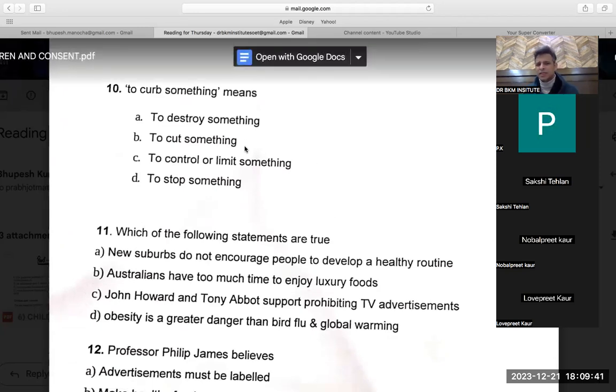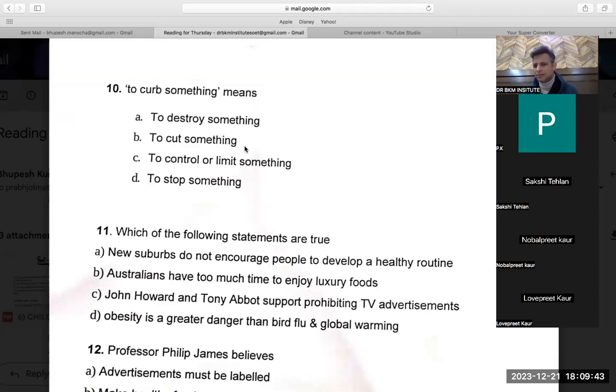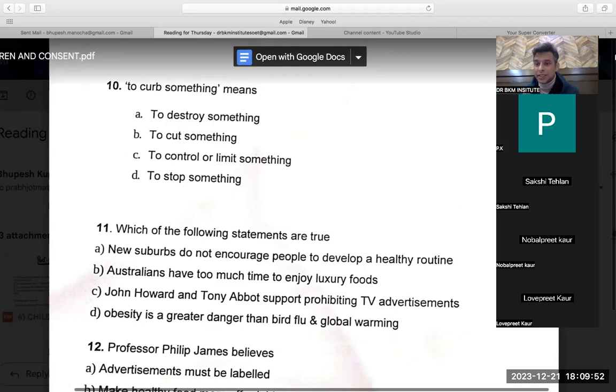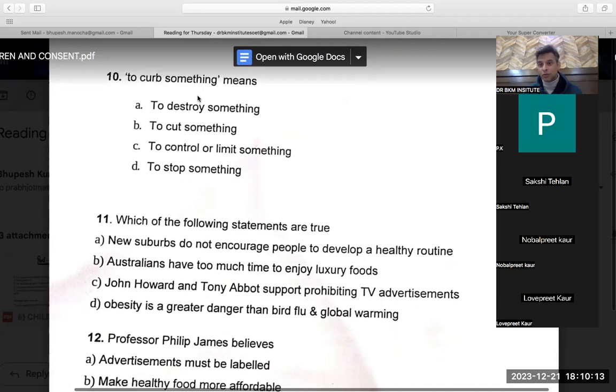Tenth, to curb something is to control or limit something. Yes, sir. That's also fine because again, I wanted to go with the word pandemic. So this is what I can teach you, that when you are looking out for these sentences, you need to understand in which relation they are being spoken. To curb the pandemic or to curb the epidemic. That means you can only control the epidemic. You can't stop the epidemic. You will never listen to the word stopping the epidemic. You can only control or limit. So all the questions are correct until now.